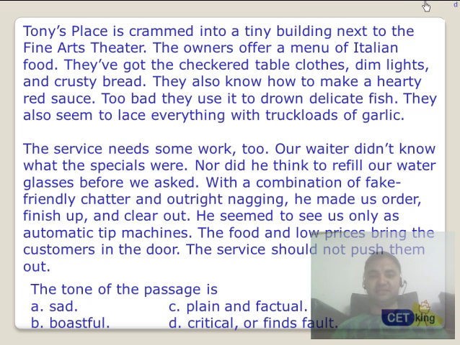Tony's place is crammed with tiny buildings next to the fine art theater. Owners offer a menu of Italian food. They've got the checker table, dim lights, crusty bread. They also know how to make a healthy red sauce. Too bad they use it to drown delicate fish. They also seem to blaze everything with truckloads of garlic. The service needs some work too. Waiters don't know what the specials are. The only thing we got was a refill of the water glass we asked for, with a combination of fake friendly chatter and outrageous nagging.